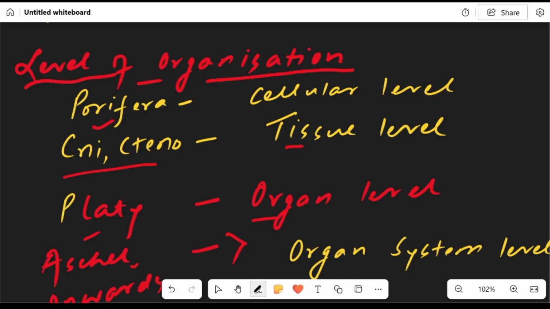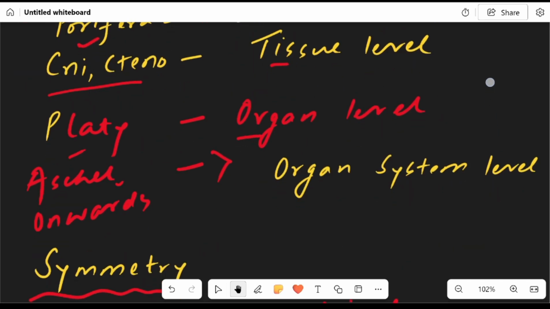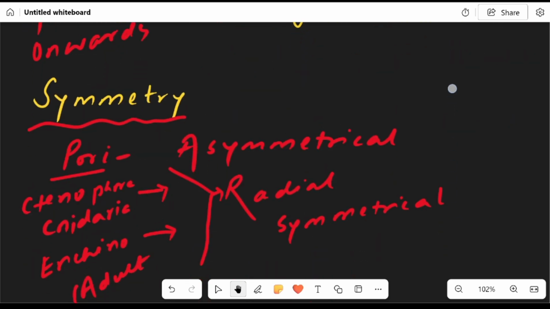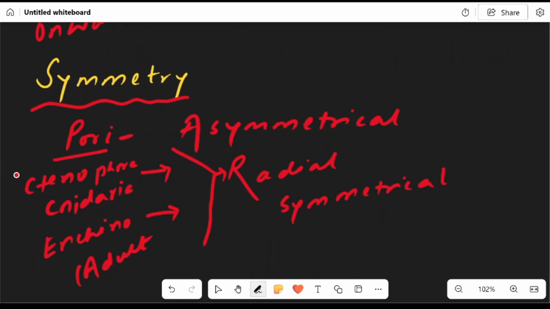Porifera, cellular level. Ctenophora, Cnidaria, tissue level. Platyhelminthes, organ level. Aschelminthes onwards, organ system level. Symmetry, Porifera, it's asymmetrical. Cnidaria, Ctenophora, and Echinodermata adult show radial symmetry.